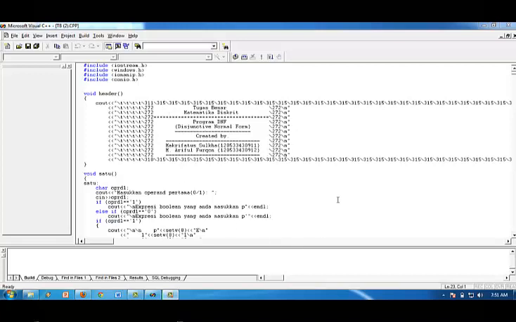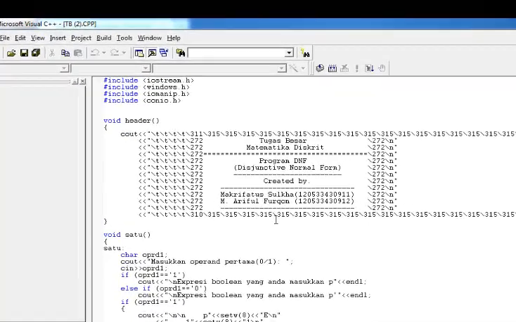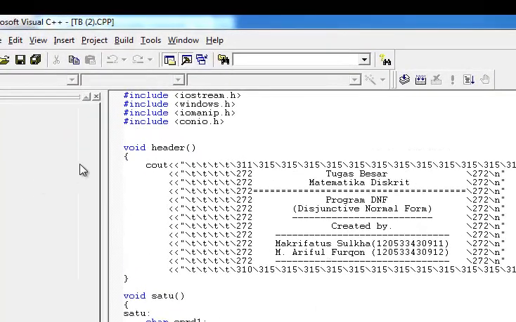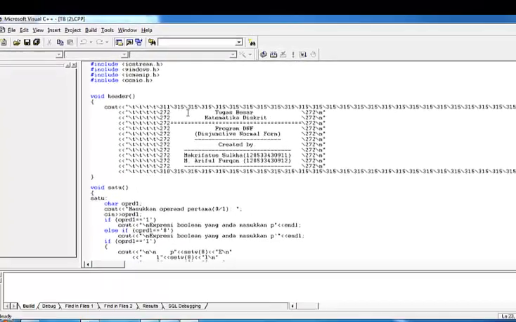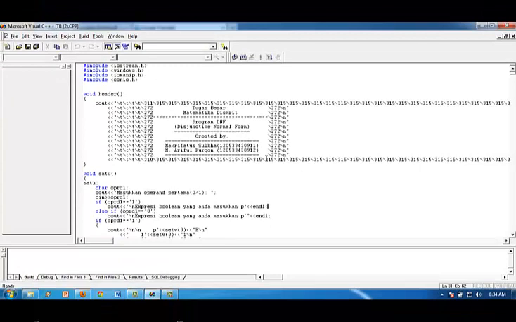This is our program. We use Microsoft Visual C++ to compile the program. First, we use the header files of iostream, windows, iomanip, and conio. Next, I will continue to explain the main function of our program. Let us see the main function of our program.